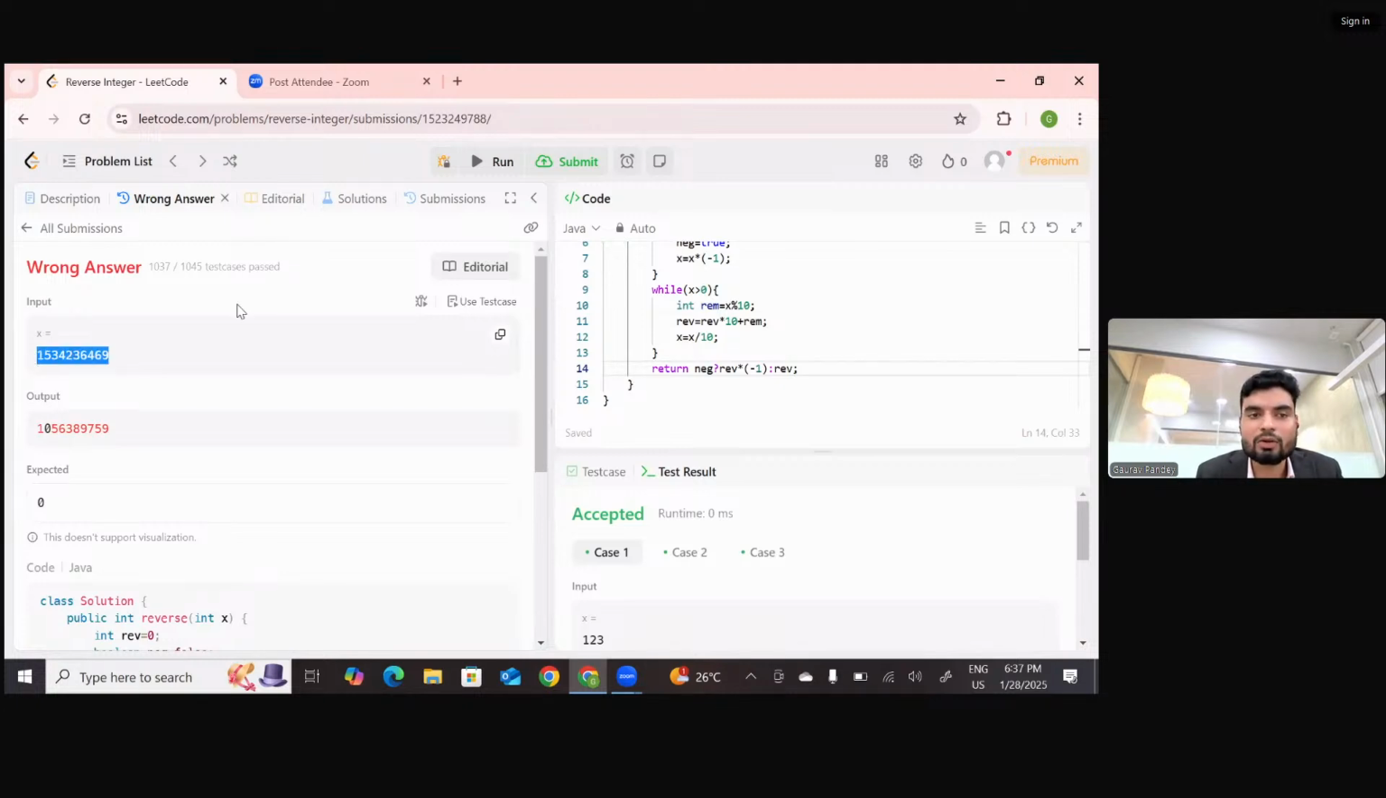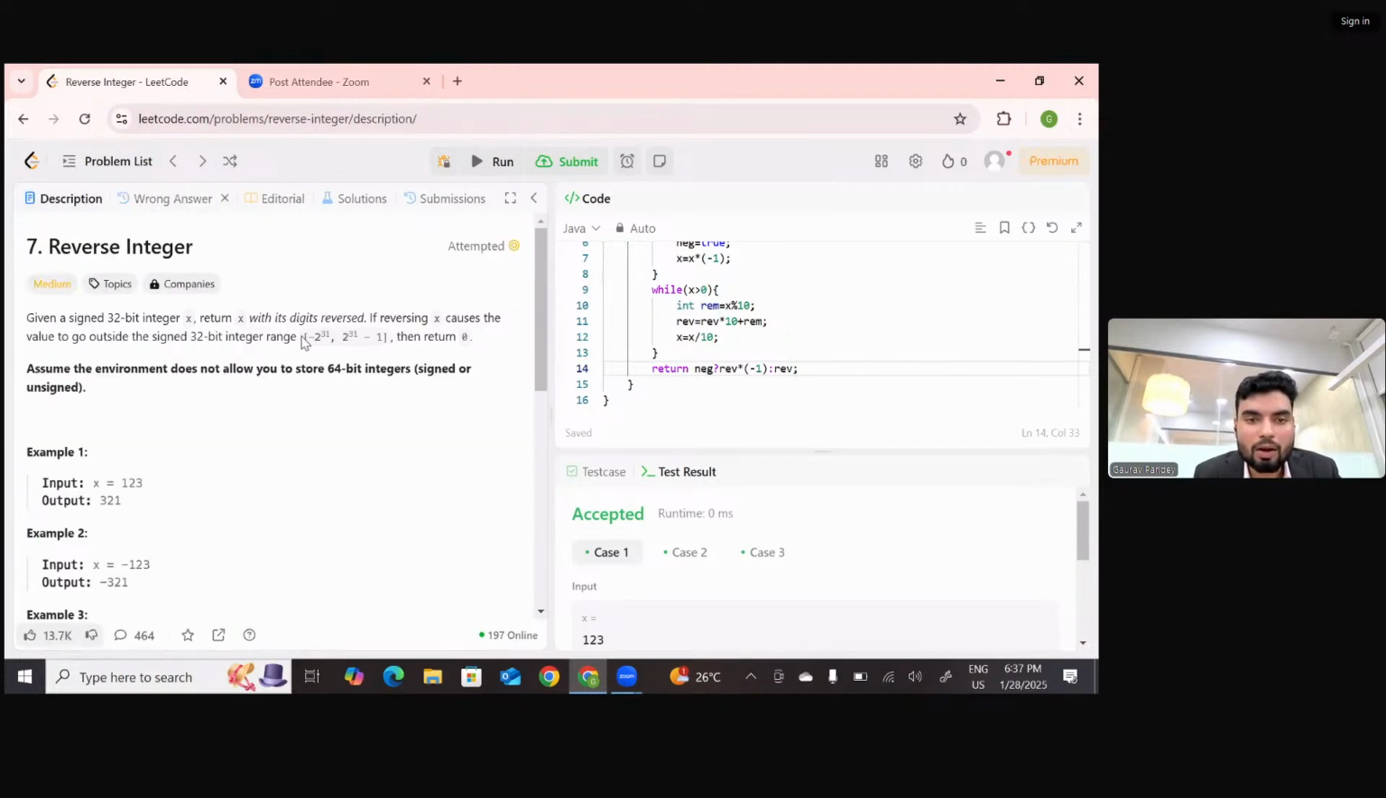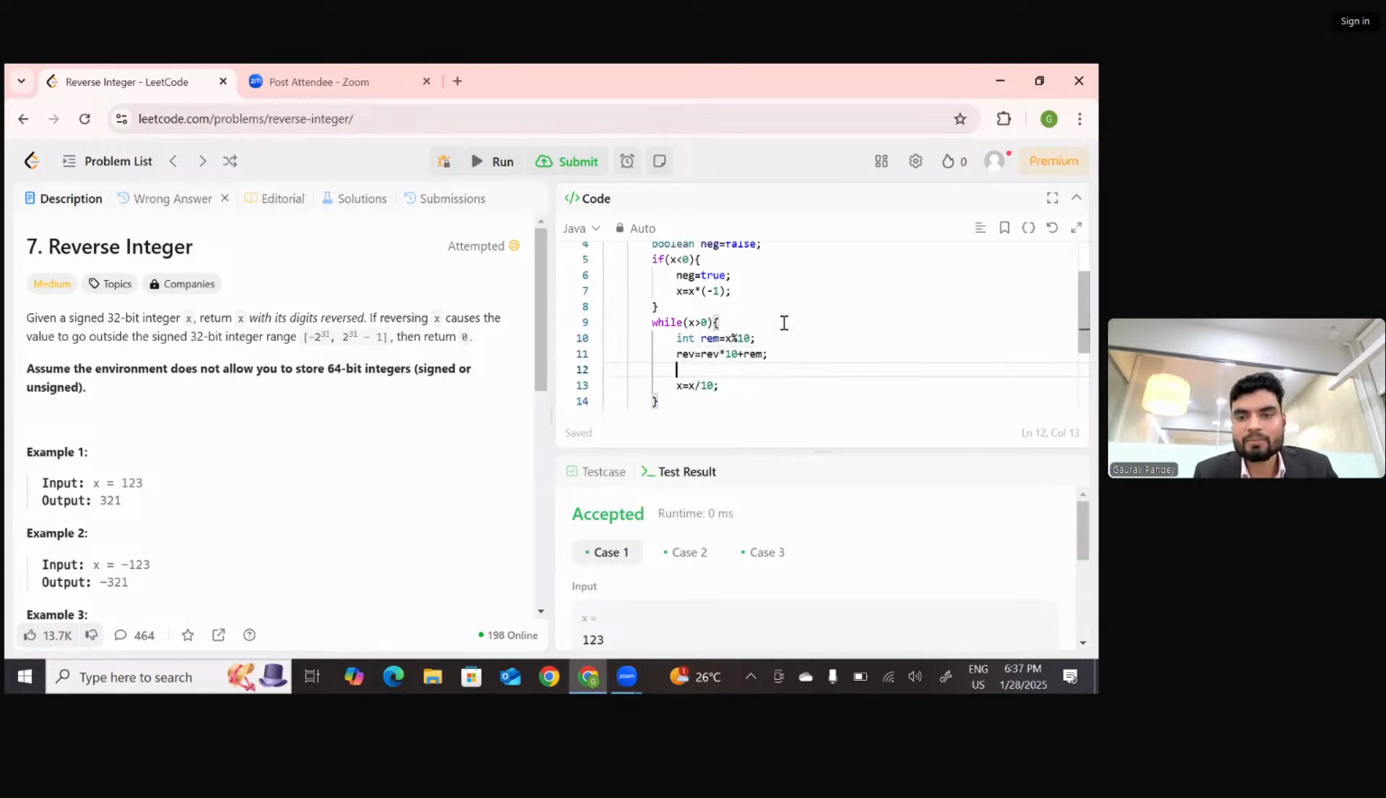The values which are greater than 2 to the power 31 or less than minus 2 to the power 31, which are not in this range, we wanted to return 0. But that's not what we are doing. So anyhow, we have to write that logic as well. So if this reverse number is greater than the integer max value, and how do you get the integer's max value in Java? There is a built-in property, Integer.MAX_VALUE or Integer.MIN_VALUE.